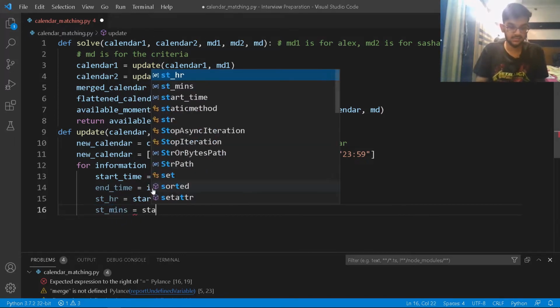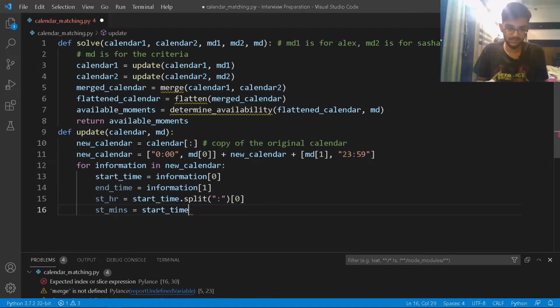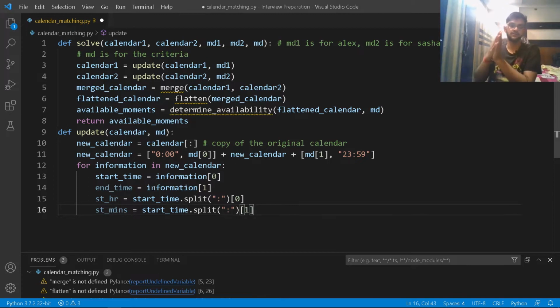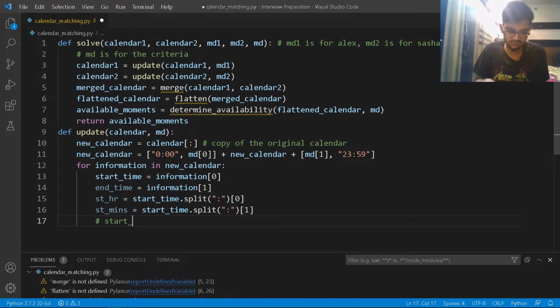Perfect. And then I'll just have start time, and I'll split it on the basis of the colon, and I'll take the second half of it, right? So I'm just representing it in the format of indexing, so 0 and 1. So what does this start time dot split do? Let me just show you. What if the start time was like this, maybe like 9:50?